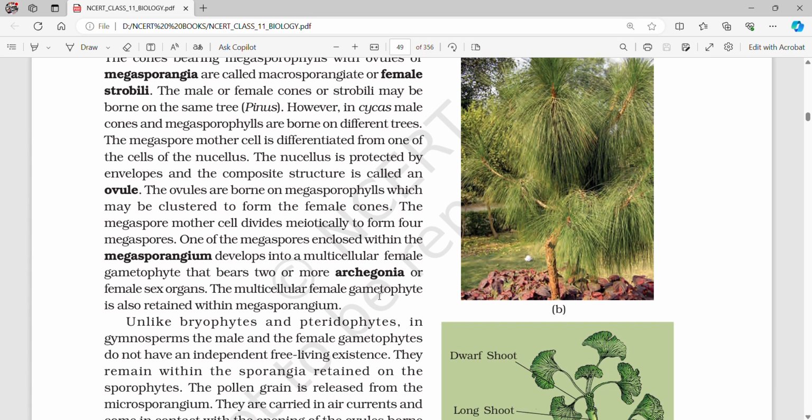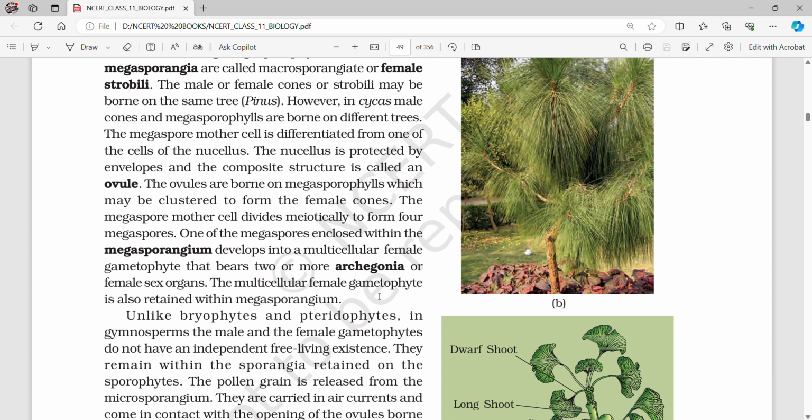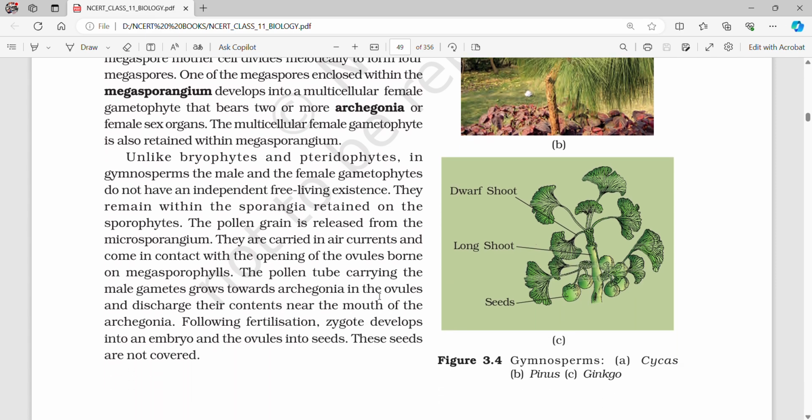One of the megaspores enclosed within the megasporangium develops into a multicellular female gametophyte that bears 2 or more archegonia or female sex organs. The multicellular female gametophyte is also retained within the megasporangium. Unlike bryophytes and pteridophytes, in gymnosperms, the male and female gametophytes do not have an independent free-living existence. They remain within the sporangia, retained in the sporophytes.